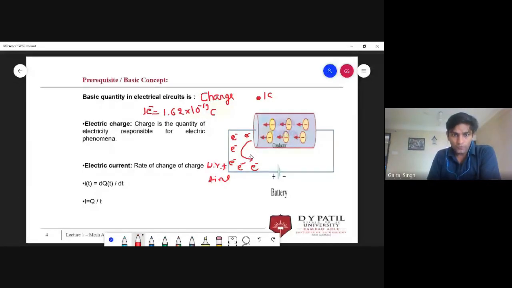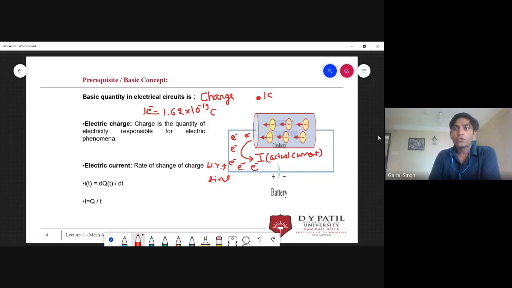As per our definition, current is the rate of change of charge. This is charge flowing. You can see the charge has started flowing, so current has started flowing. But the problem is that we know the charge of current. So we can say this is your I. But we have always seen that current always comes out of the positive terminal. So this is your actual current.